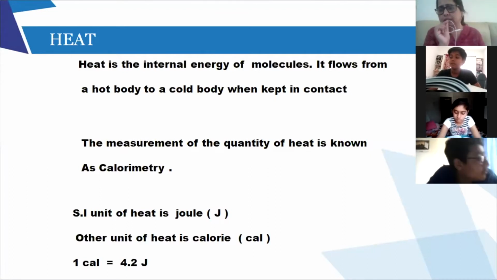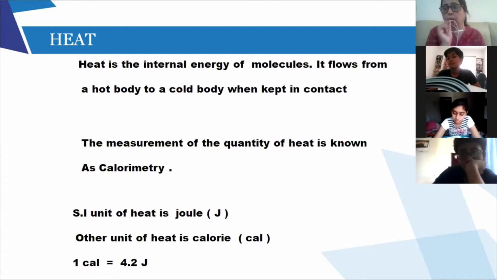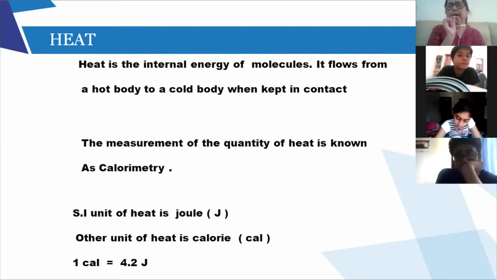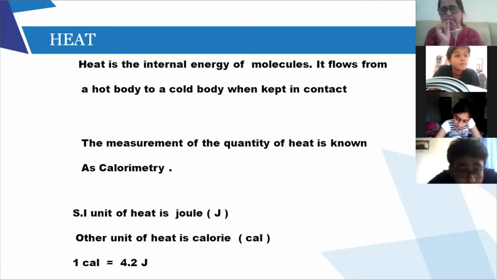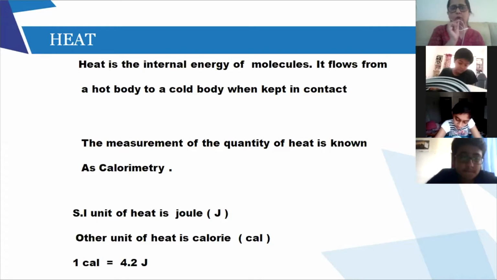Now as you supply more heat, what will happen? The internal energy will start increasing because the molecules will start vibrating more, or they will start moving away from their mean positions, right? So the internal energy will keep increasing as you go on supplying more and more heat. So what is calorimetry? It is nothing but the measurement of the quantity of heat. We are trying to measure the quantity of heat that is being supplied, that is being lost, that is being gained. So all this is known as calorimetry.